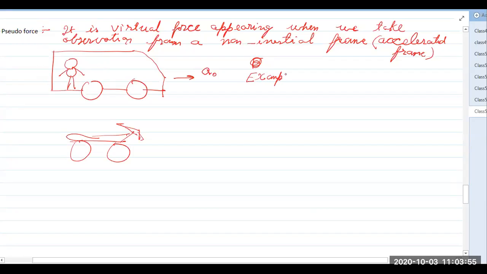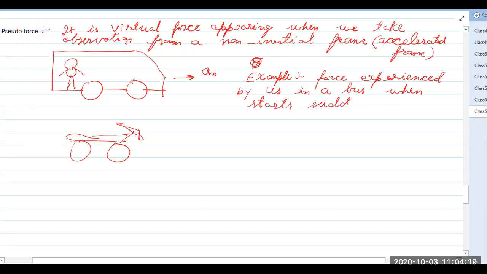Example: force experienced by us in a bus when it starts suddenly or stops suddenly. So this is one example.